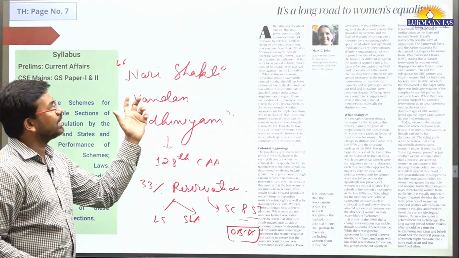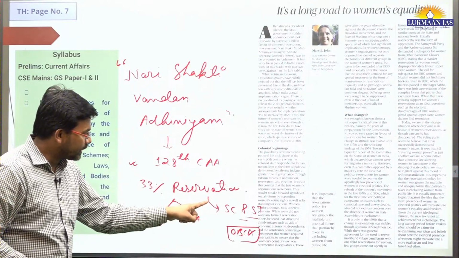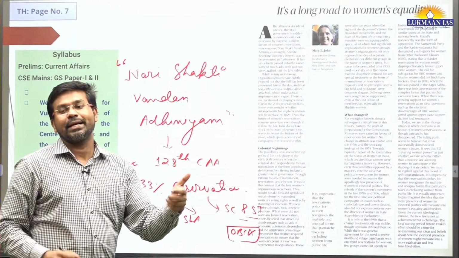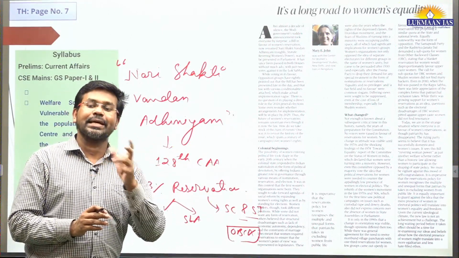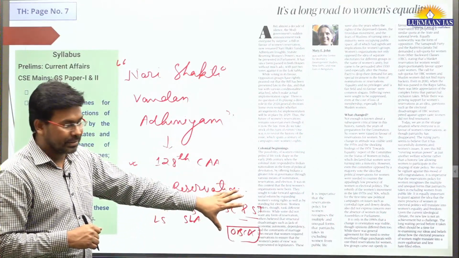So recently the Prime Minister of India has introduced this, but they want to give this benefit to SC and ST. The Congress party said that OBCs must also be included. So this was their contentious point.